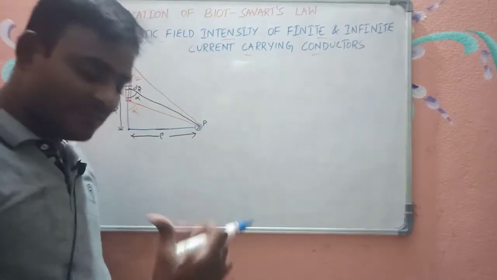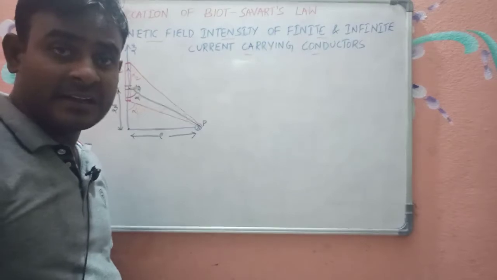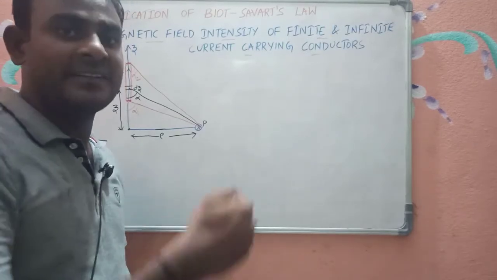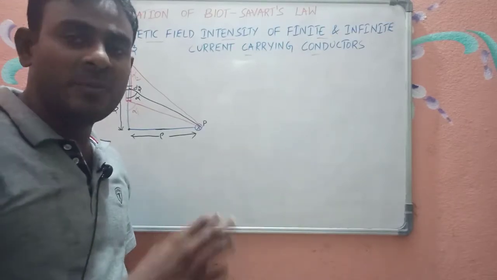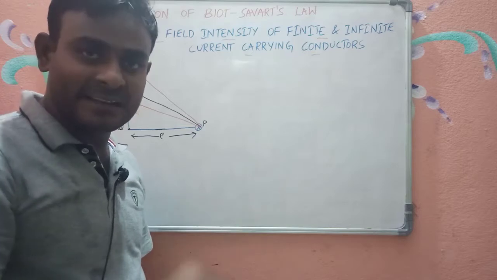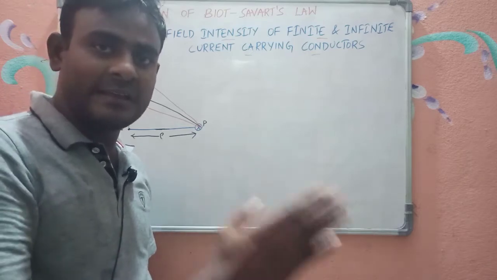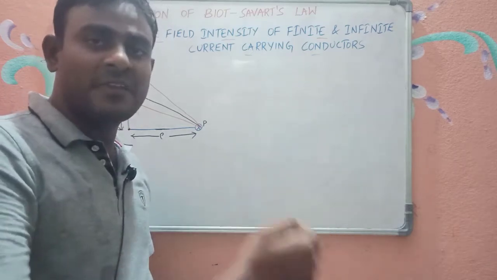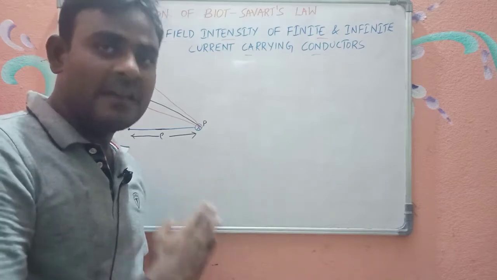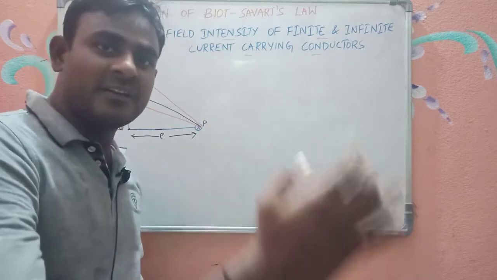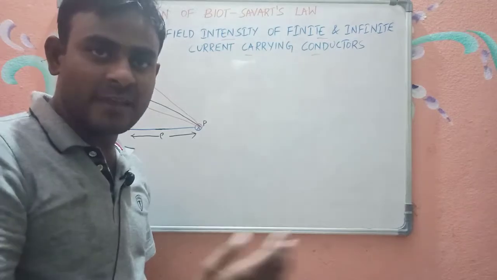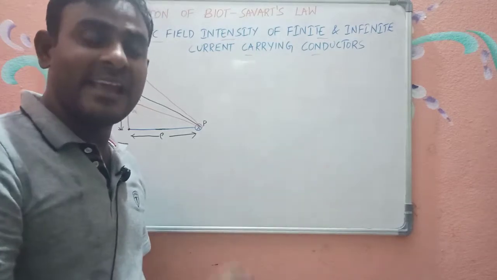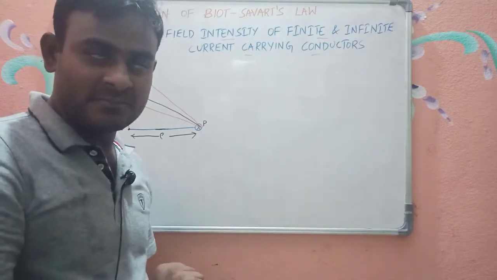Finite means the length of the conductor is a finite value, 10 meters, 20 meters, like that. If the length is very high, like 100 kilometers or 200 kilometers, we can treat it as an infinite current carrying conductor.